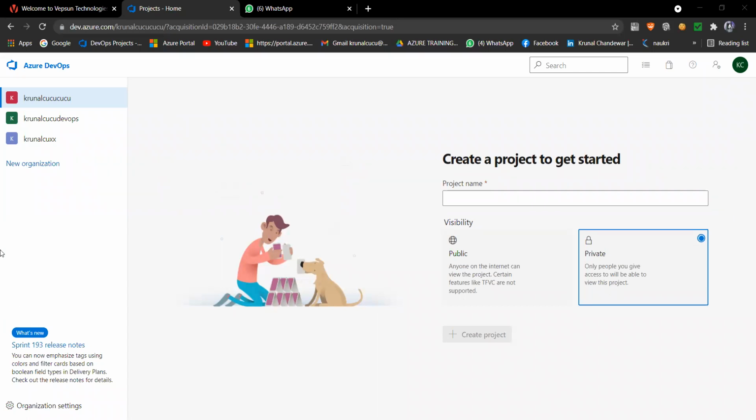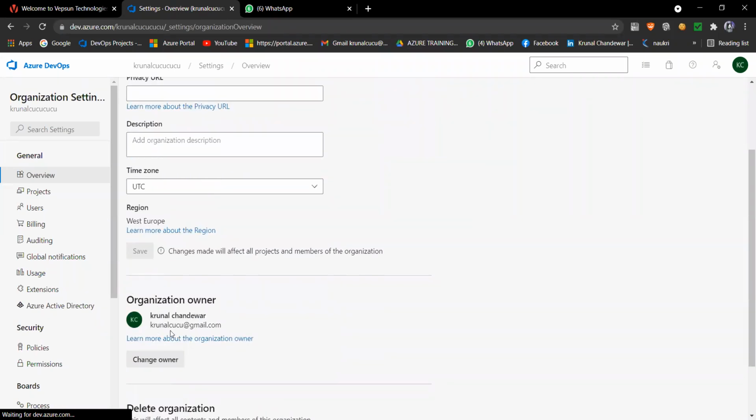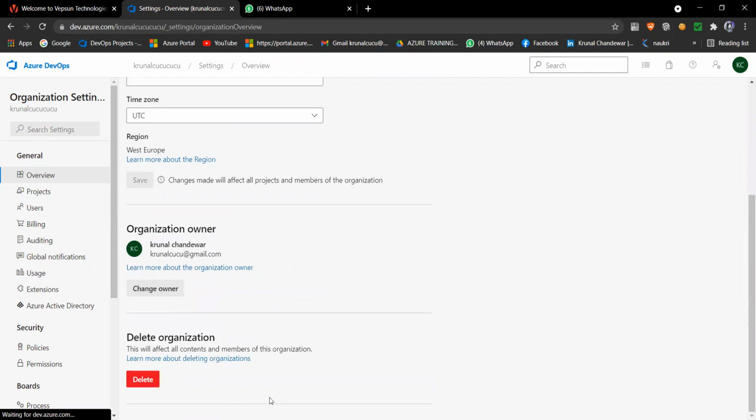Okay. If you made this organization and you are not satisfied with its name, you can change the name of your organization from this end also. You have to first go to your organization settings. On this organization setting, this is your name, Kunal CU. This is your URL. You can include a URL, description, time zone, everything you can do.